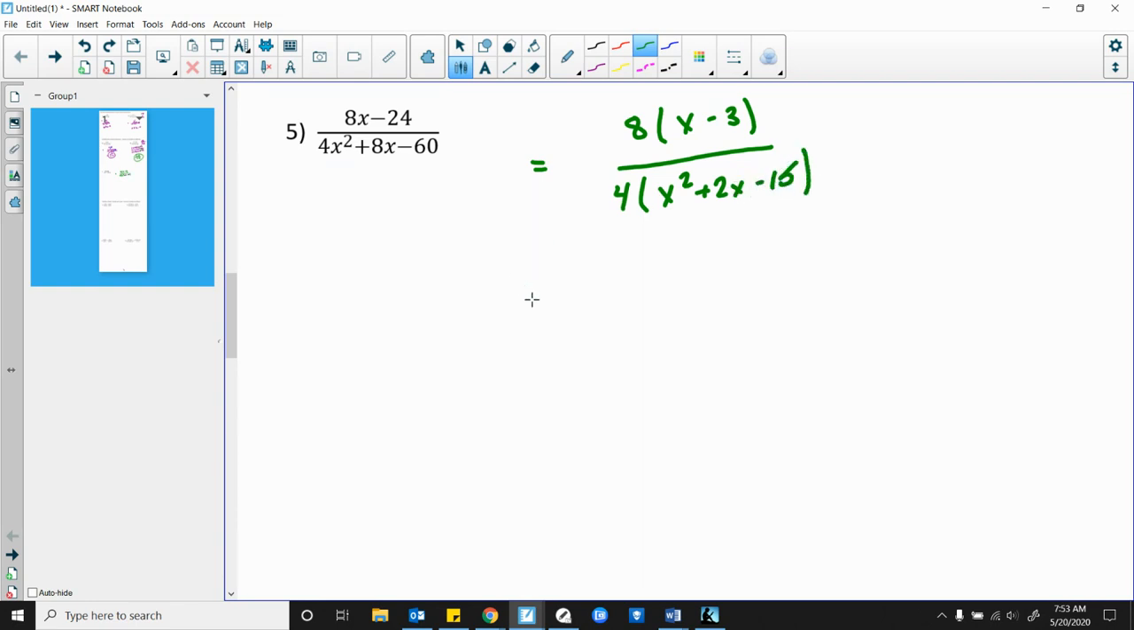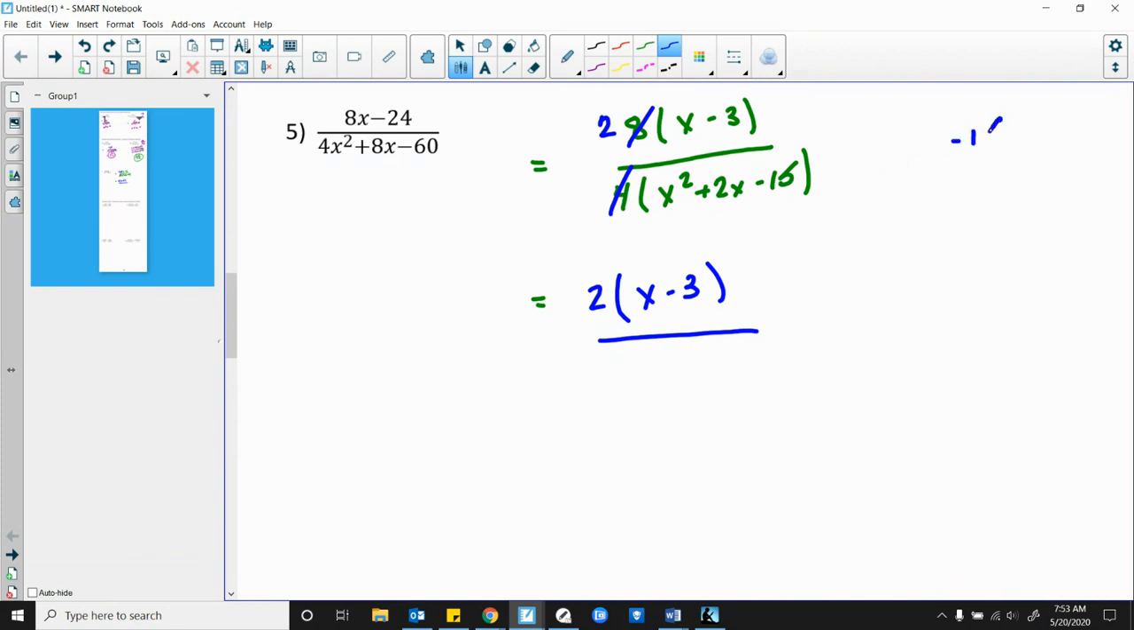Now I can come down. Actually, what I'm going to do here is simplify this right away. This 8 over 4 is going to cancel out the 4 and leave this with just a 2. So what we're going to have then is 2 over x minus 3 over. Now, we factor this.